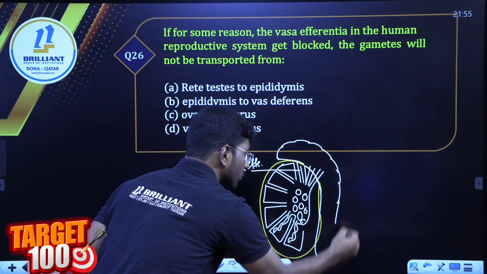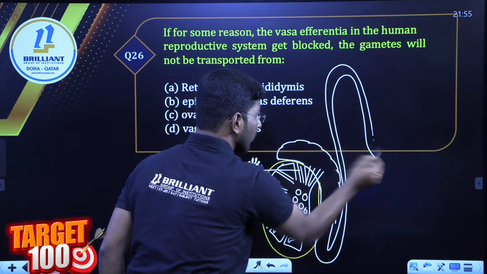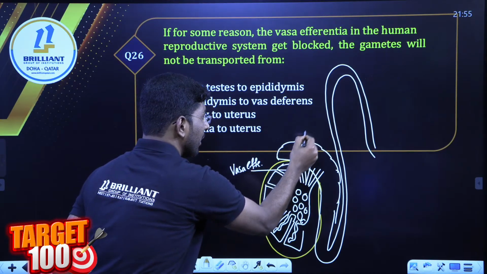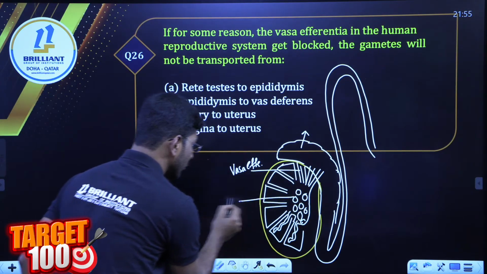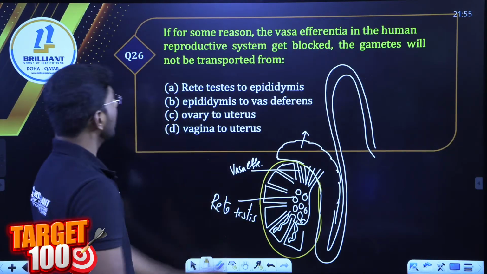Epididymis. This structure is called epididymis. Fine, this is the structure, right? Look at here, this is epididymis. This is rete testis. This is called rete testis. Find out the right answer.